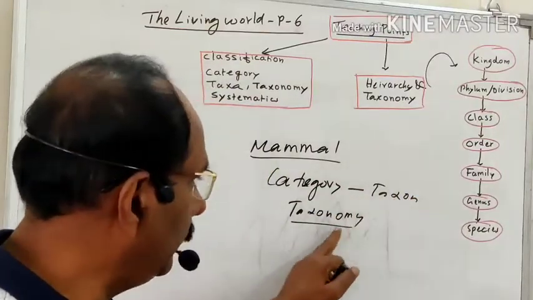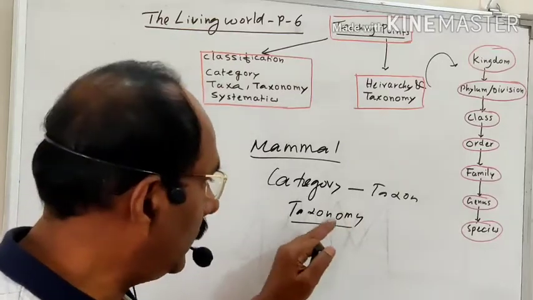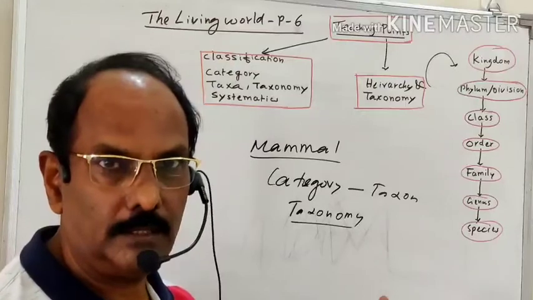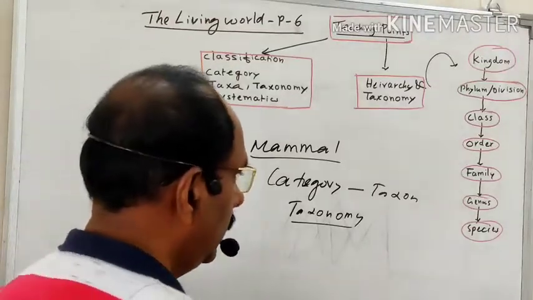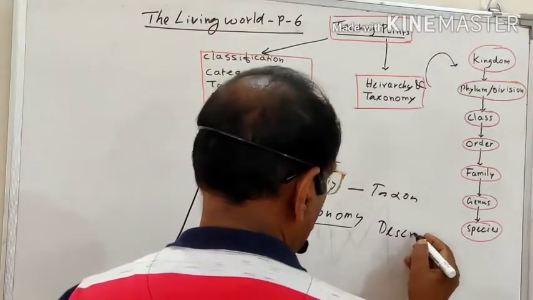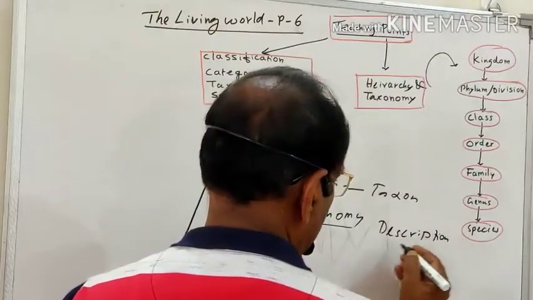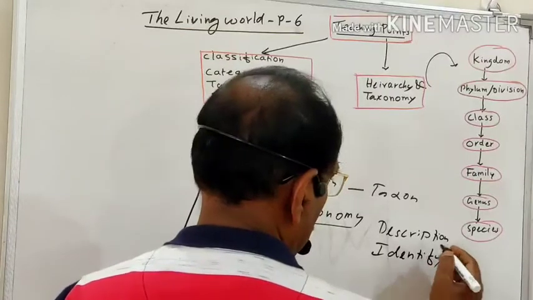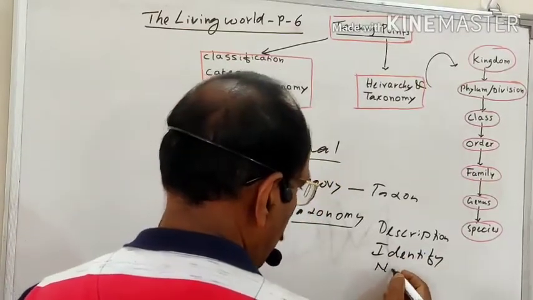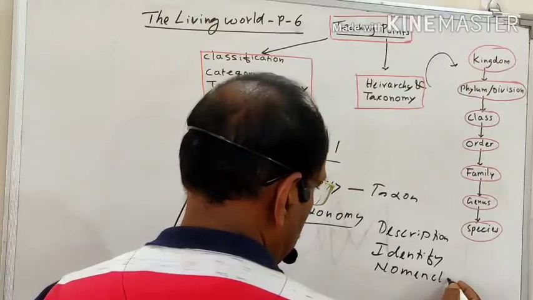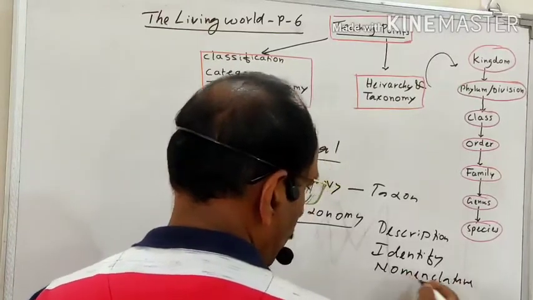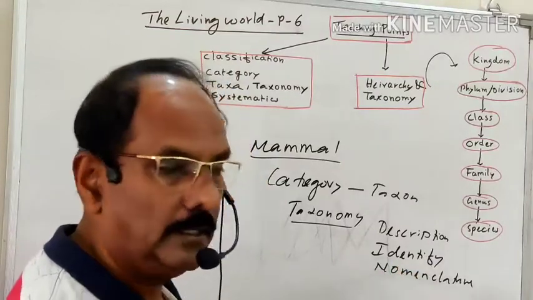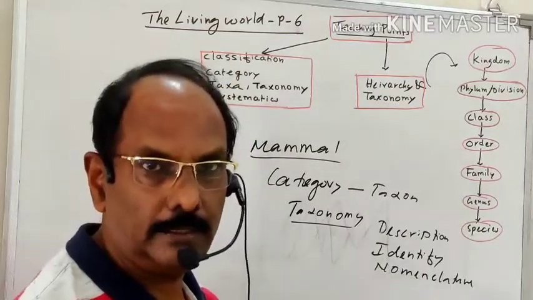Actually, both are scientific terms. So in taxonomy, there are different aspects. So what are the different aspects? First, describe the organism. The first stage is description. After the description, we identify the organism. After the identification, nomenclature. We are giving the name to the organism, that is nomenclature. Once the nomenclature is complete, we are putting the organism in a particular category, a particular taxon.